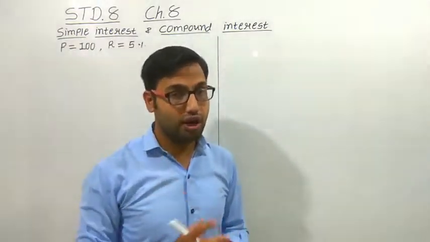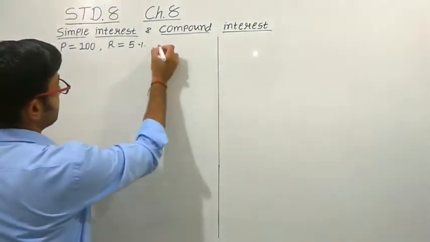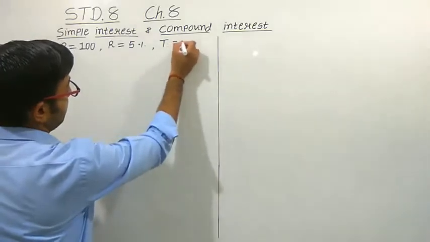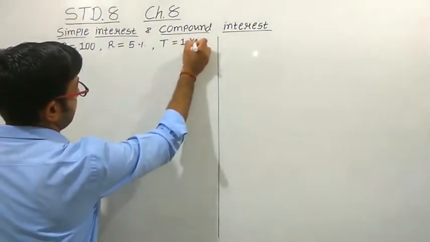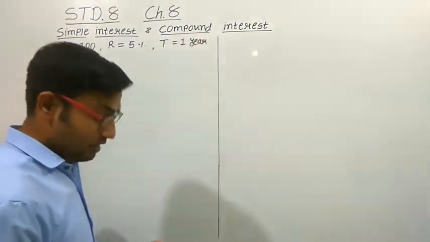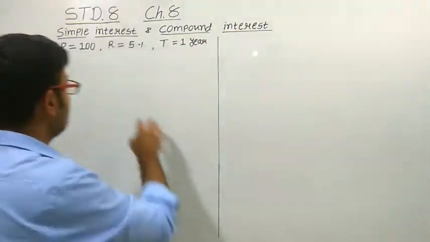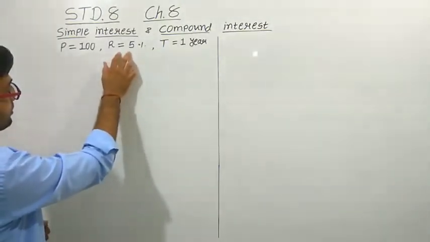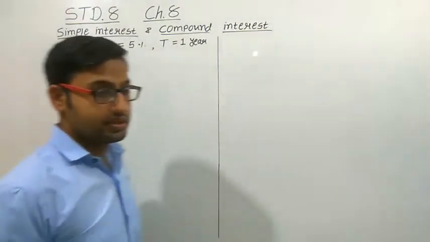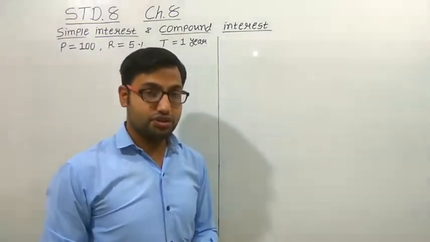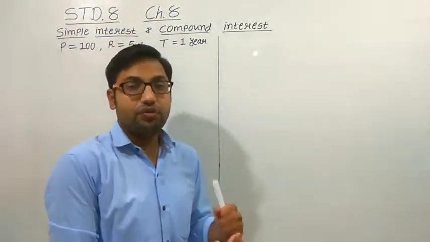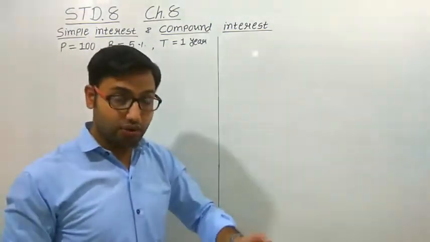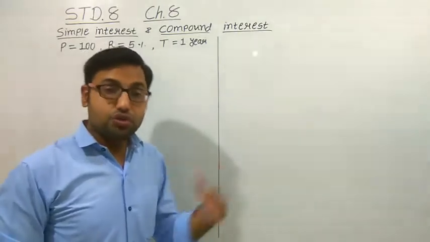Suppose for 1 year you are taking the money from the bank. That is called the time duration. It is denoted by the capital T. We are taking here 1 year, right? So 100 rupees we are taking from the bank at the rate of 5% for 1 year. So what will be the interest? Interest means the extra amount that we have to pay to the bank. Obviously we have to pay the 100 rupees, but on that 100 rupees some extra amount we have to pay. So what will be that amount?